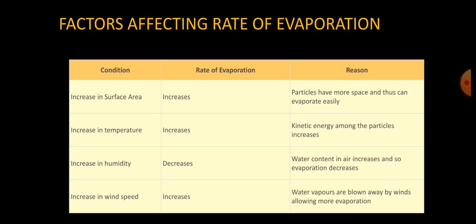Now there are some factors that affect the rate of evaporation. The first one is increase in surface area. When we increase the surface area, what will happen? The rate of evaporation also increases because the particles have more space now, and they can evaporate very easily. For example, while putting clothes out for drying, we spread them out. Why? Because we are increasing the surface area, so the rate of evaporation also increases and they will dry up very quickly.